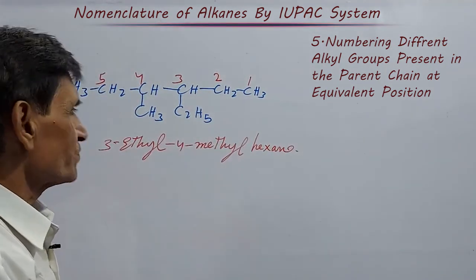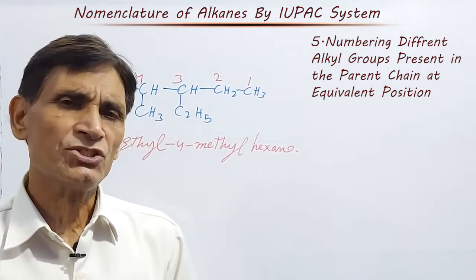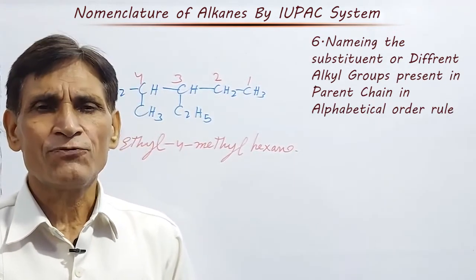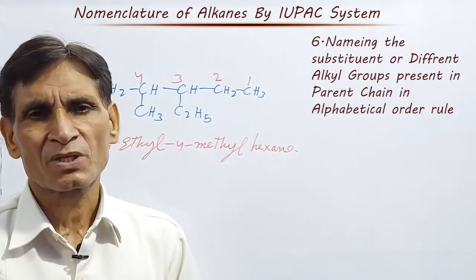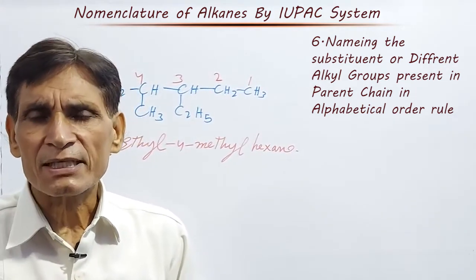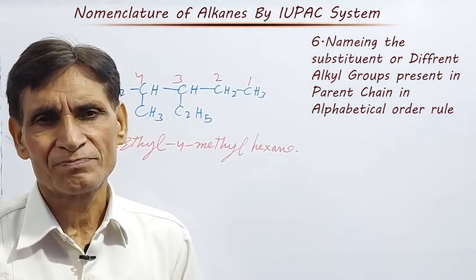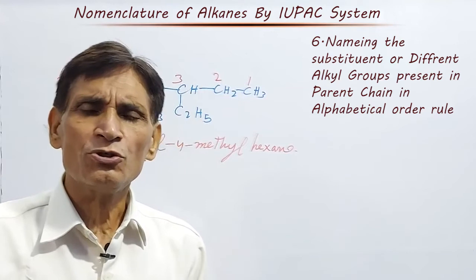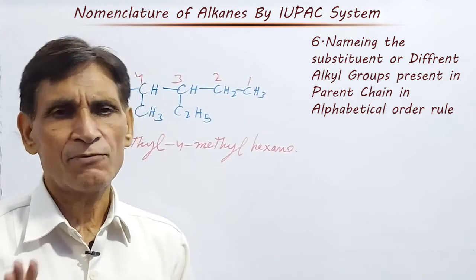Now naming the substituents or different alkyl groups present in the parent chain, the alphabetical order rule. If two or more different alkyl groups or substituents or side chains are present in the parent chain, then each side chain is written in alphabetical order and their position numbers are separated by commas. The prefixes like primary, secondary, iso, neo etc. are ignored. They are not considered while deciding alphabetical order.